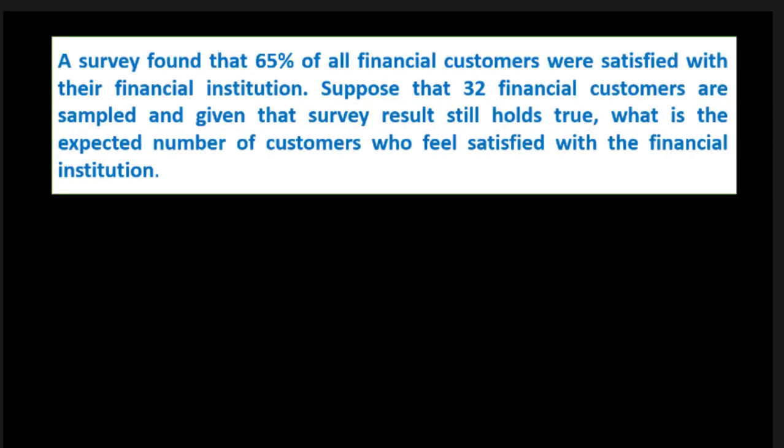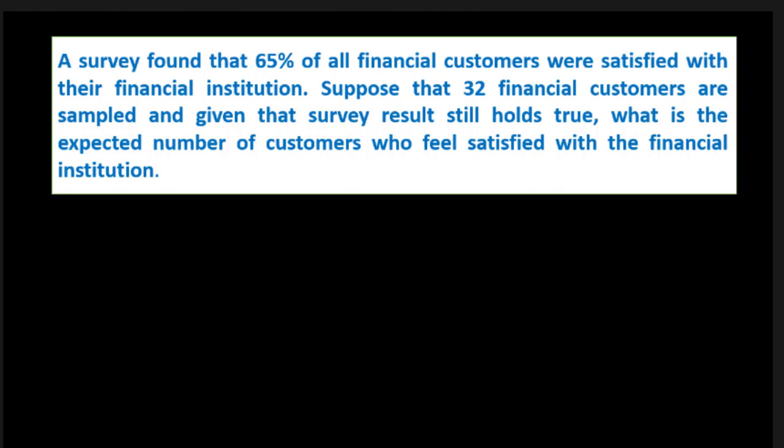Again we have adopted the same example but of a different nature. A survey found that 65% of all financial customers were satisfied with their financial institution. Suppose that 32 financial customers are sampled, and given that survey results hold true, what is the expected number of customers who feel satisfied with the financial institution? Remember, in the last example we calculated the probability of 21 customers being satisfied. Here we are calculating the expected number of satisfied customers.